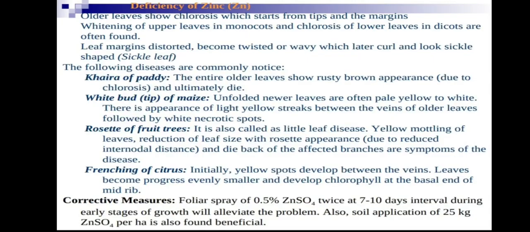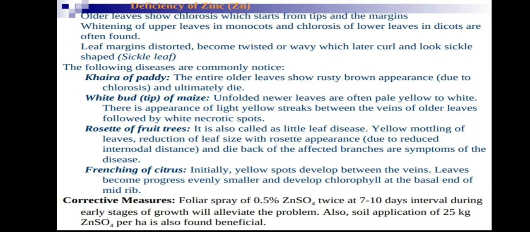So, what is the deficiency of zinc? Older leaves show chlorosis, which starts from tips to margin. Tips to margin the chlorosis occurs. For nitrogen, margin to tips chlorosis occurs. This is very important to be noted.